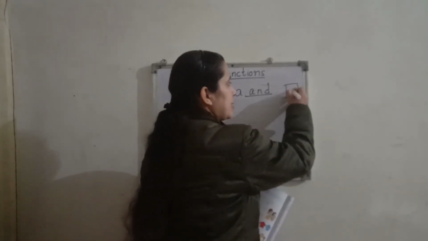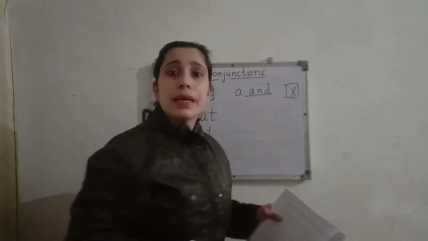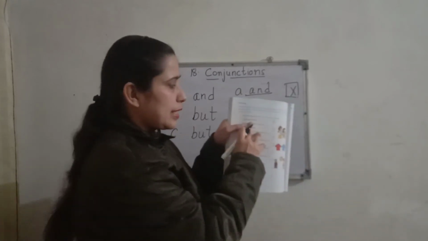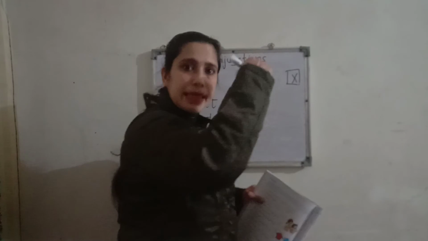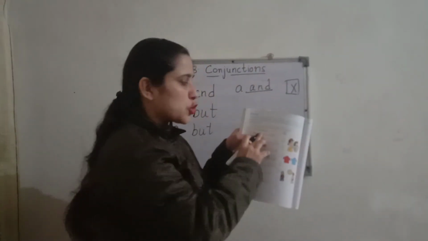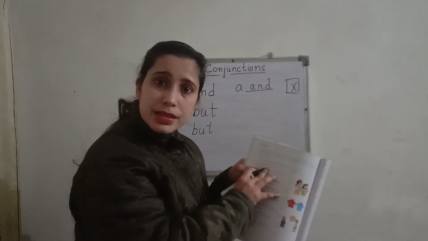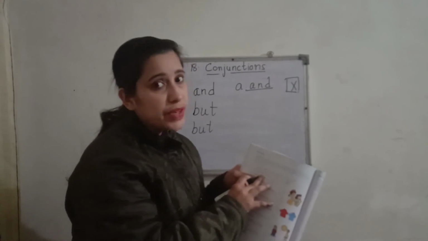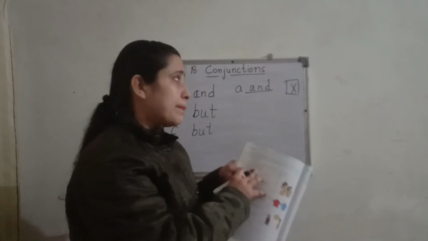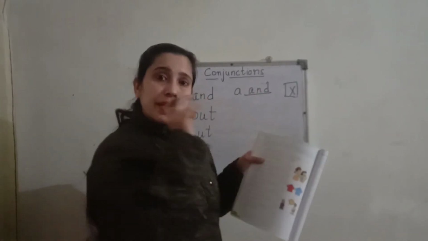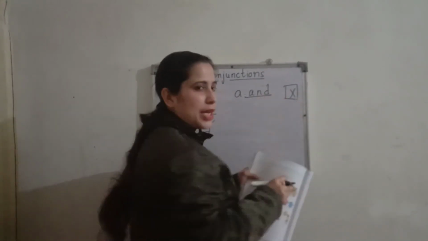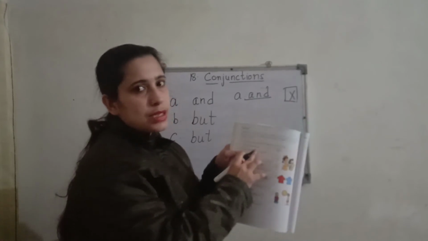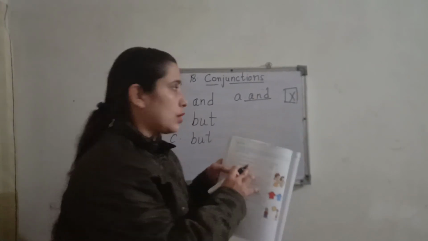No, it is false. It is joining similar ideas. If it was written here similar ideas, then we would have put a tick. Here it is written it joins opposite ideas. For opposite ideas you know what we write? But. But the sentence says we have to use and only. So we have marked this false because it joins the opposite idea is wrong.